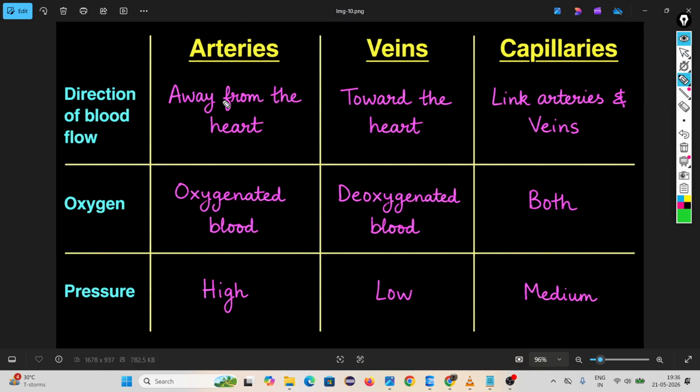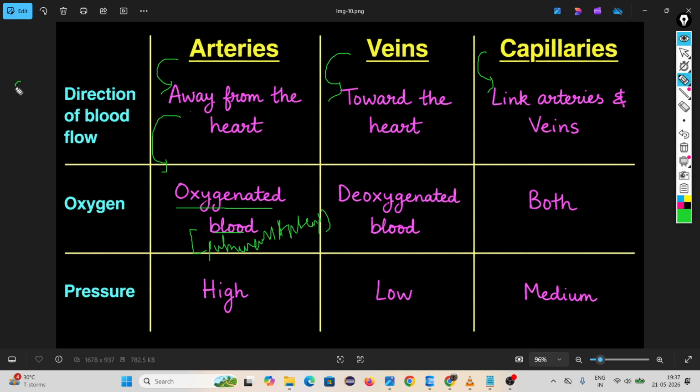First, the difference is the direction of blood flow. In arteries the blood flows away from the heart, in veins towards the heart, and capillaries link arteries and veins. Arteries carry oxygenated blood, but there is only one exception, the pulmonary artery. The pulmonary artery is the only artery that carries deoxygenated blood. Most arteries carry oxygenated blood.